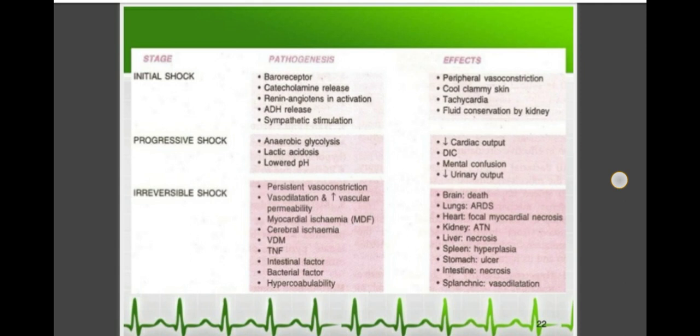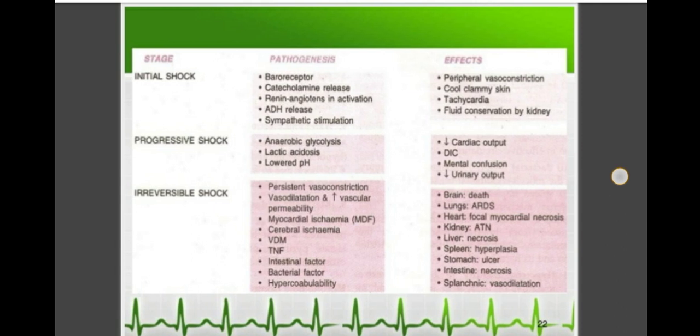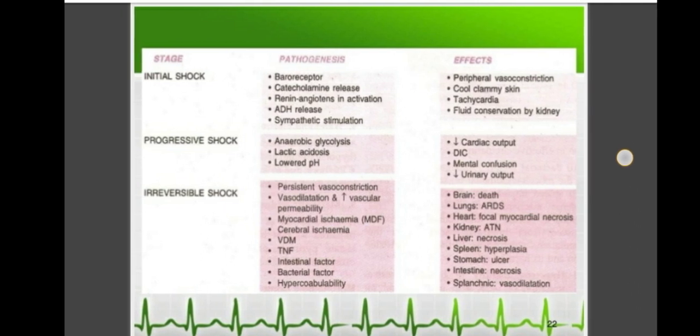In progressive shock you will see anaerobic glycolysis, lactic acidosis and lowered pH, and that causes the decrease in cardiac output, then mental confusion and decrease in the urinary output. And in the last stage of shock you will see the pathogenesis as persistent vasoconstriction, then vasodilatation and vascular permeability, then release of myocardial ischemia, then cerebral ischemia, intestinal factor, bacterial factor, then hypercoagulability of blood, and this